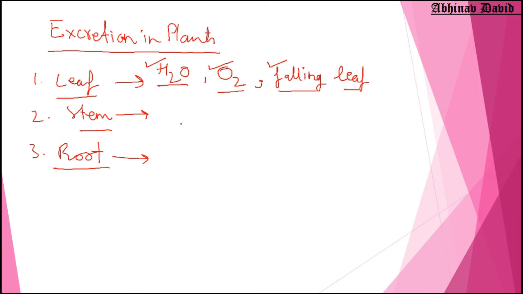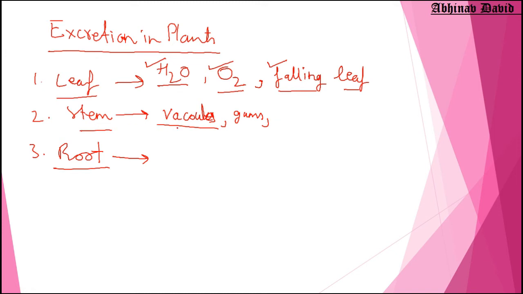Now we know that the cells of the stem have vacuoles. Many waste substances are stored in the vacuole. Now you might have seen that the stem also releases gums. If you see the neem tree, it has gum, the sticky substance coming out of the stem.